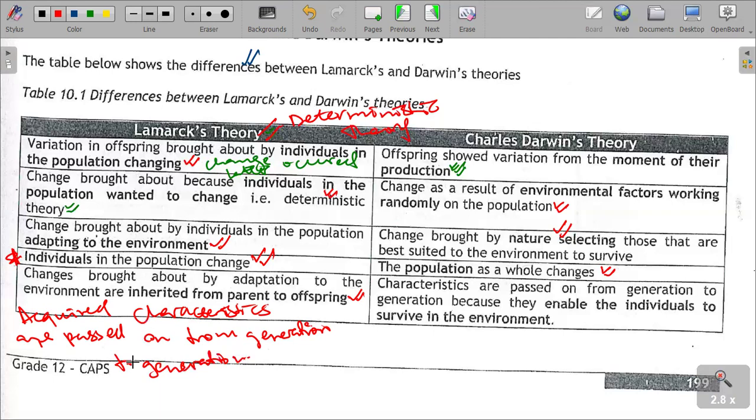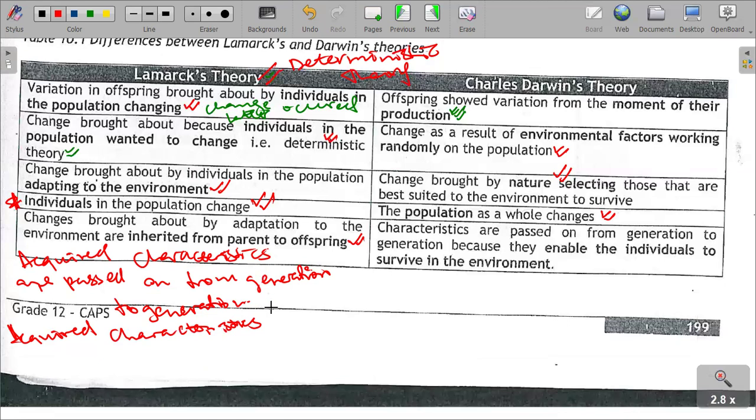These are characteristics that are obtained during a lifetime, characteristics gained over a lifetime. They are called acquired characteristics.